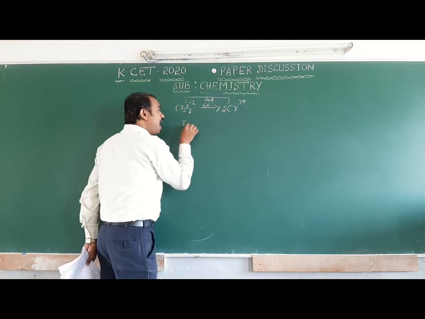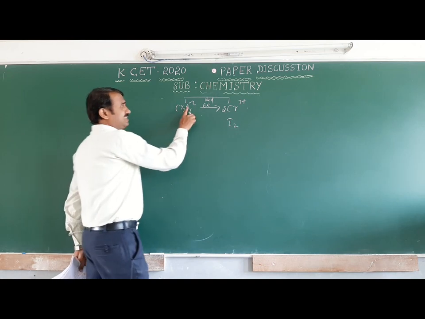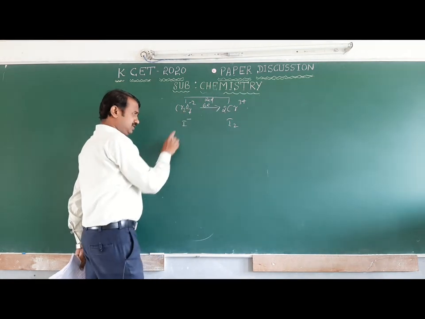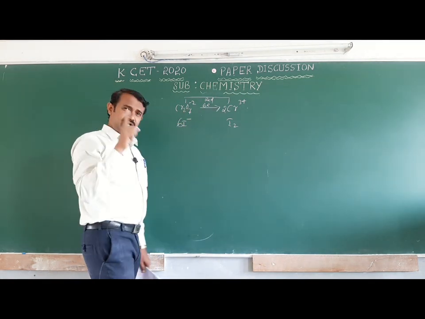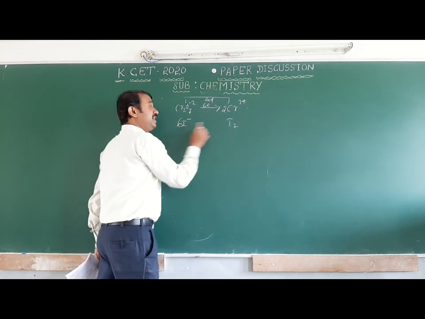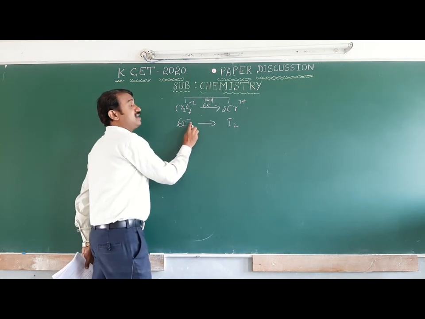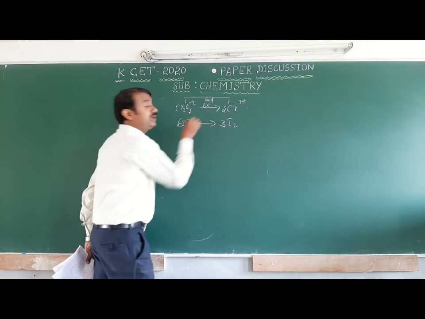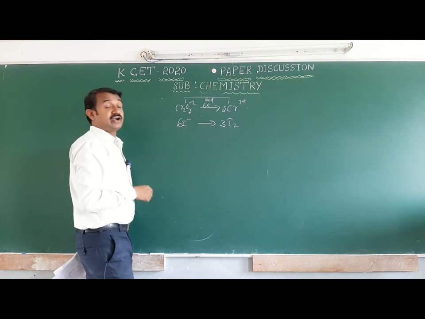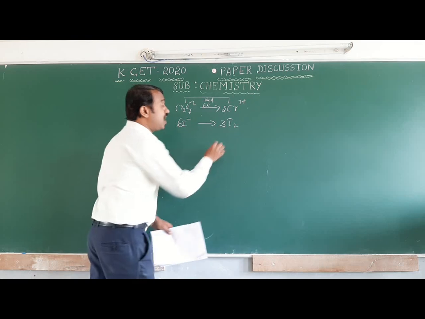Next we go from iodide to iodine. Here 6 gain of electrons means 1 iodide loses 1 electron, 6 iodide lose 6 electrons, converted to how many moles of iodine? 3 moles of iodine. They mentioned 6 moles of iodine.